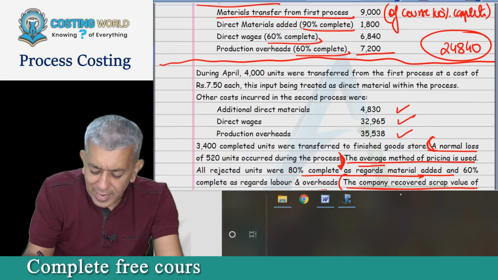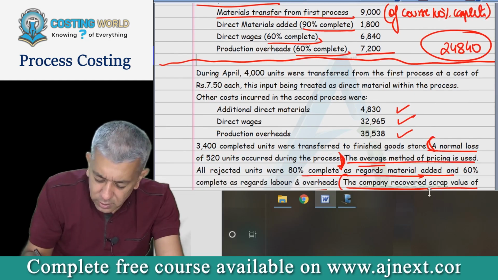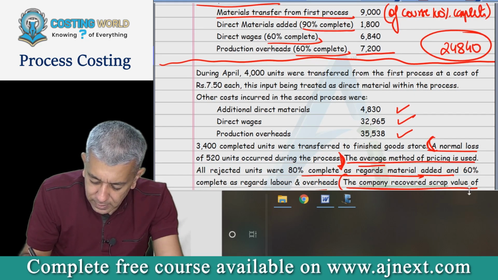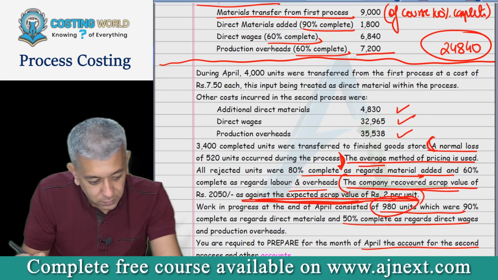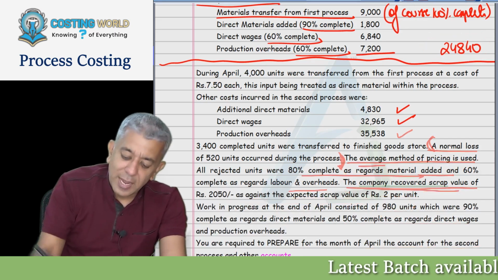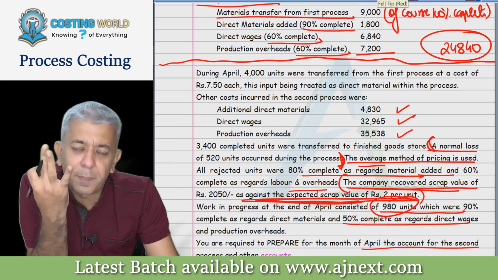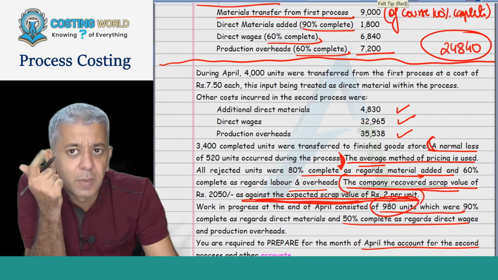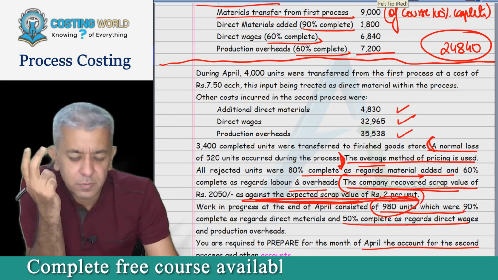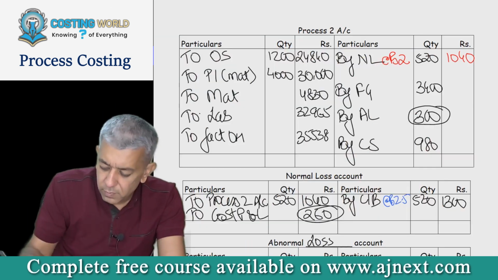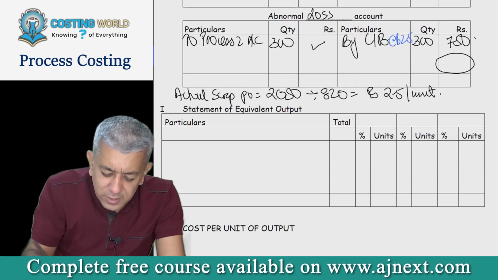Yes. So I think we can prepare one common column for labor and overheads. So prepare 3 columns: P1 materials, labor and overheads. Approximately 6 lines or so.